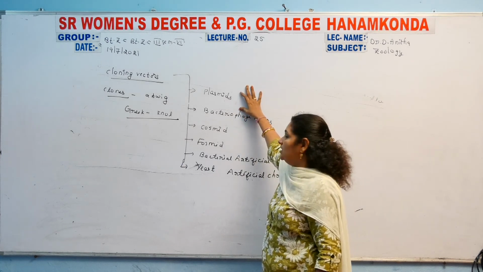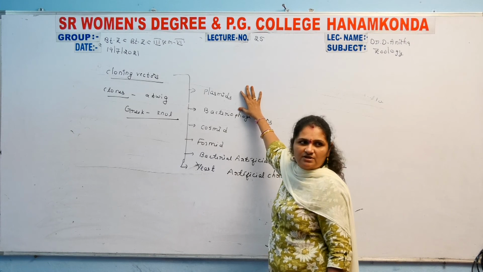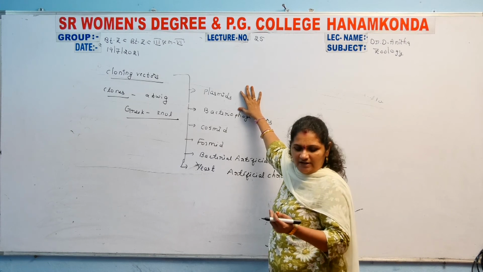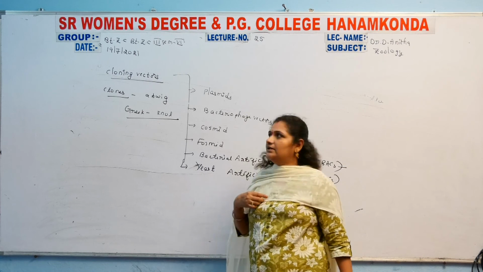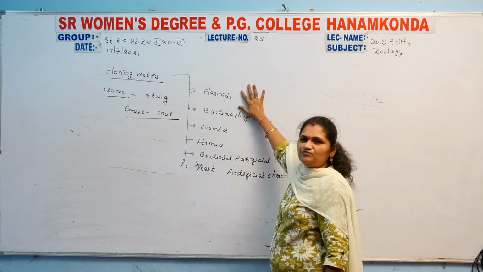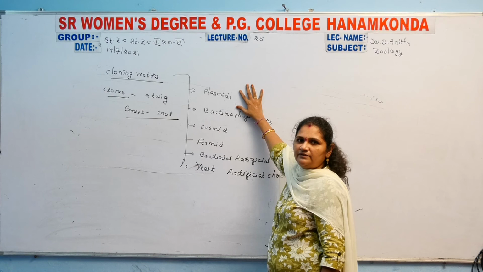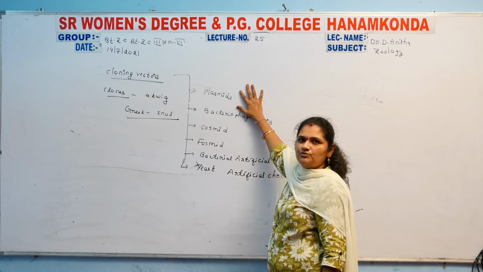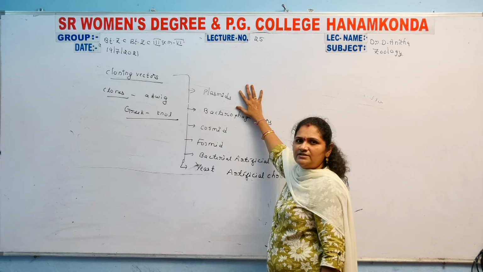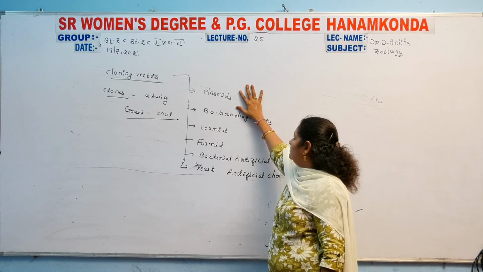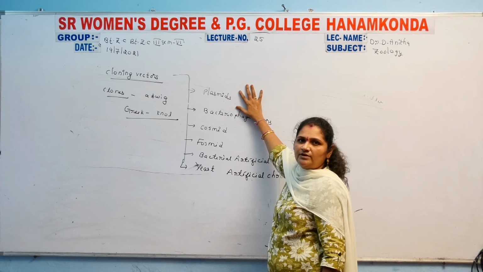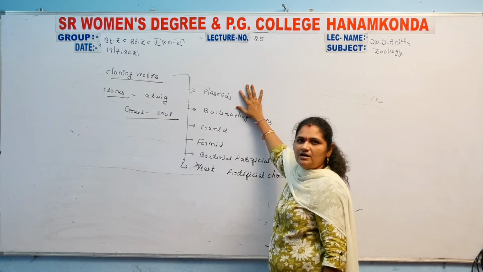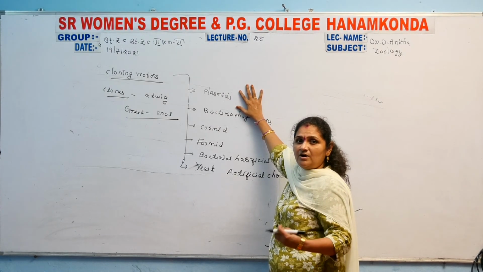The first one is the plasmids. Plasmids are nothing but circular DNA, and they are used as a perfect vector. They are mainly collected from different types of bacteria, and inside the plasmids there are restriction sites as well as resistance genes.